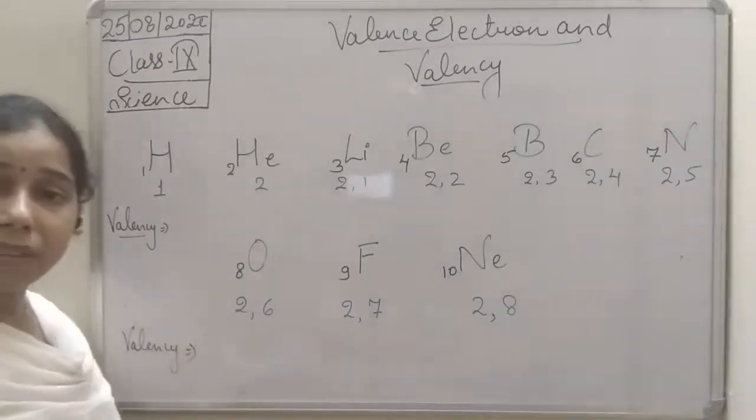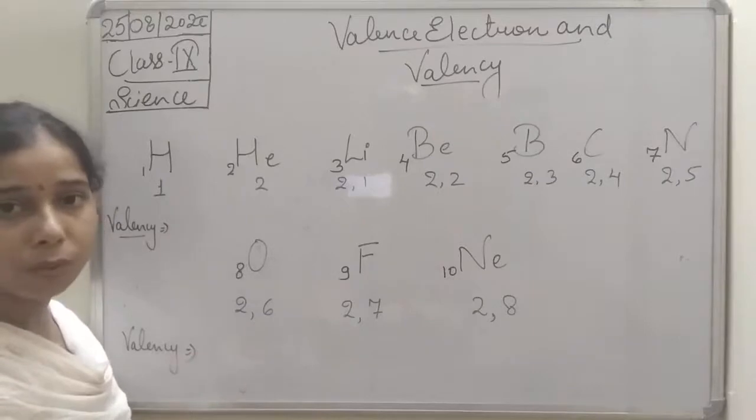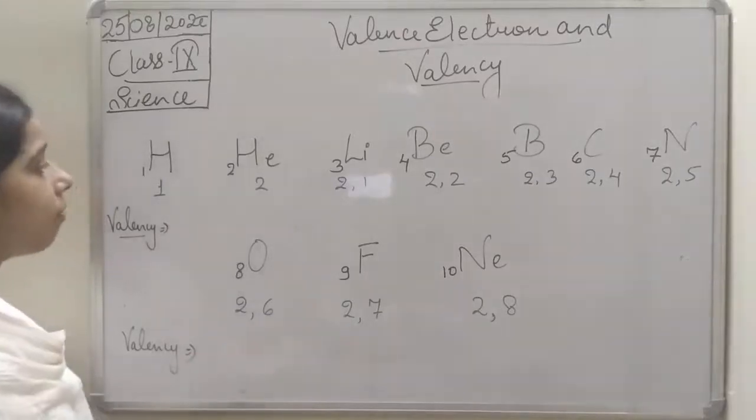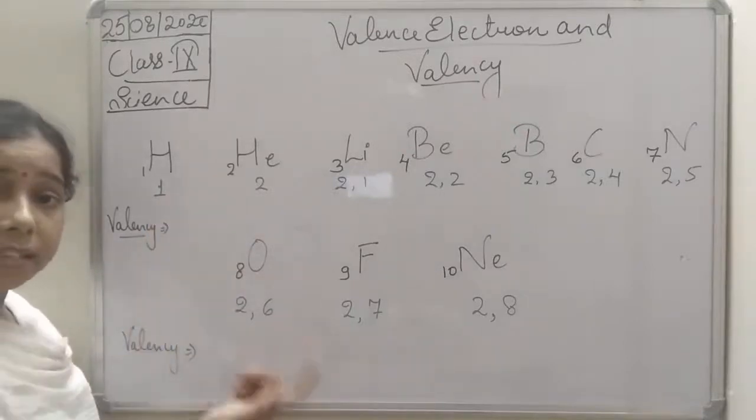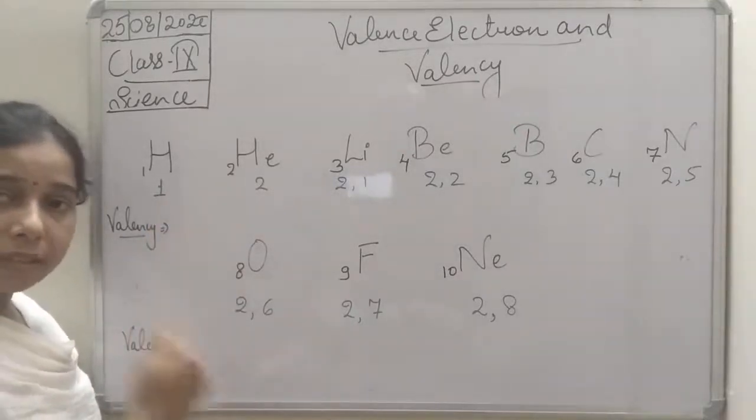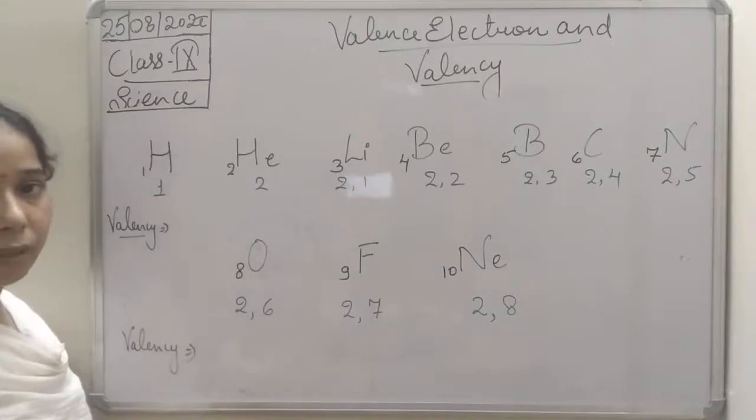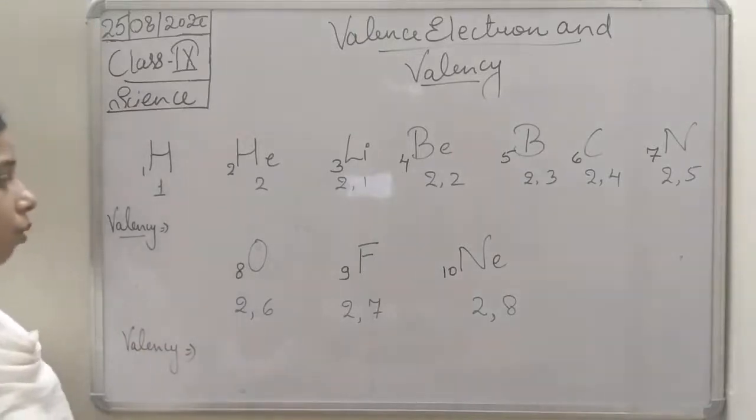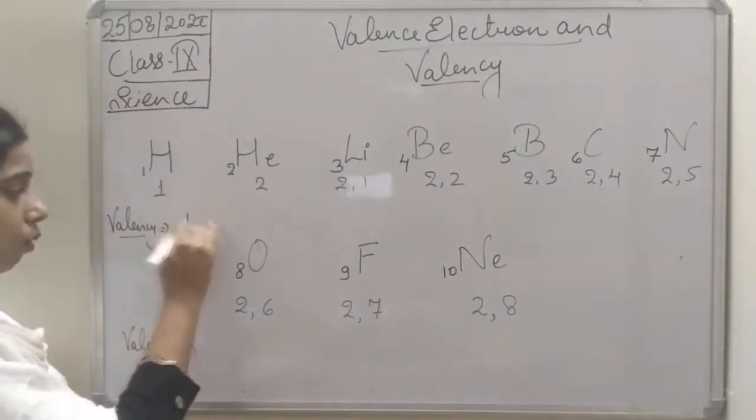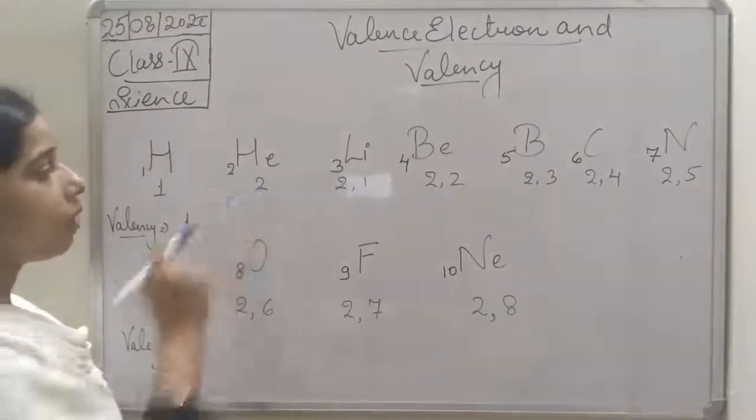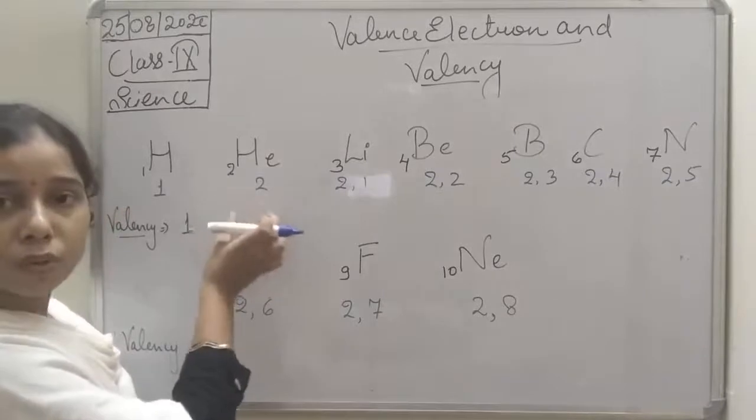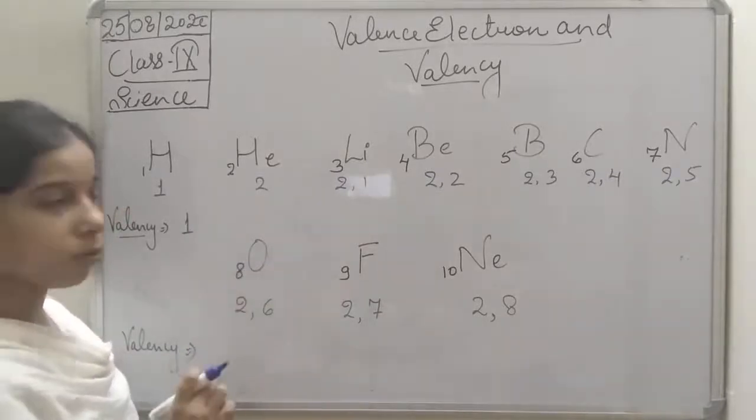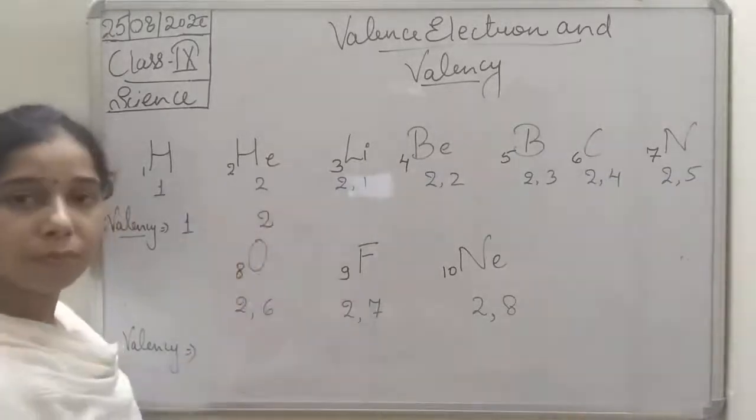So with the help of the valence electron only, you can find the valency. So what is the valency in the case of a hydrogen atom? The valence electron is 1, which is less than 4, and if it is less than 4, valency will be equal to the valence electron. So here it will be equal to 1. In the case of helium, the valence electron is 2, so valency will also be equal to 2.